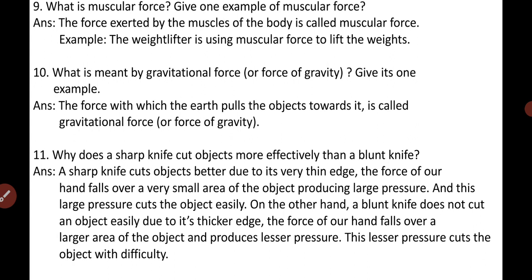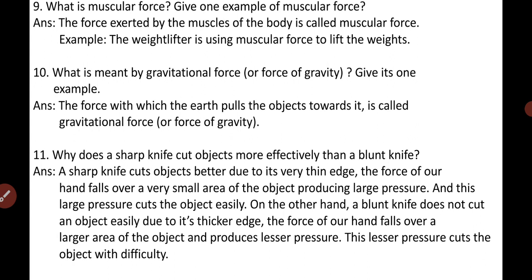The example is, say suppose when an apple falls from a tree, it is the force of gravity which brings the apple to earth. Okay, again I am repeating the example. When an apple falls from a tree, it is the force of gravity which brings the apple down to earth. Okay, this is the example of the gravitational force, or say force of gravity.